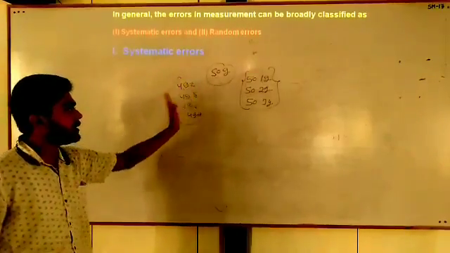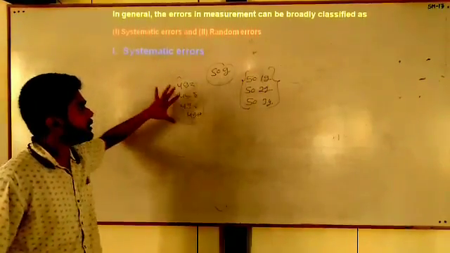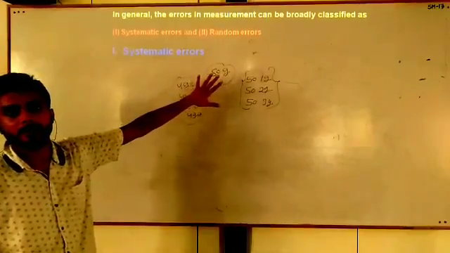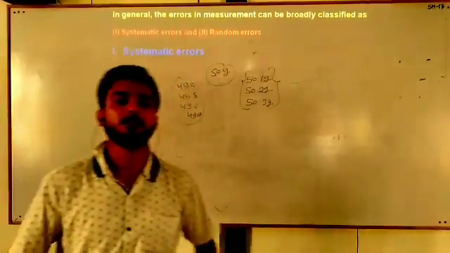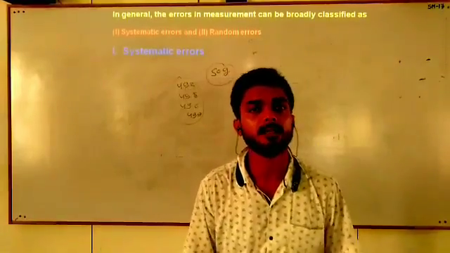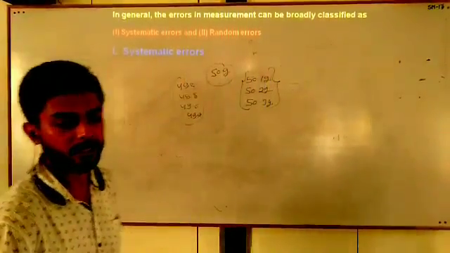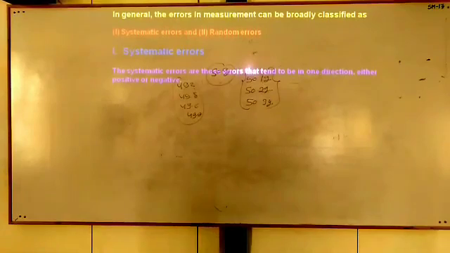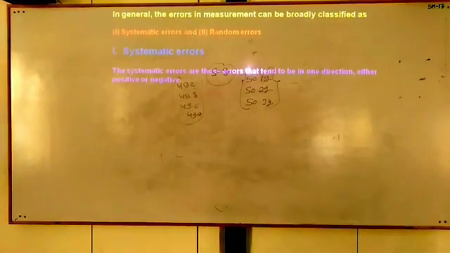The error is in the lesser value as compared to the 50 gram. Then the errors which occur either in one direction, positive or negative, are called systematic errors. You can read this statement: systematic errors are errors that tend to be in one direction, either positive or negative.